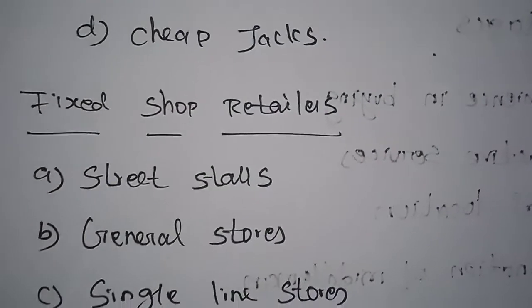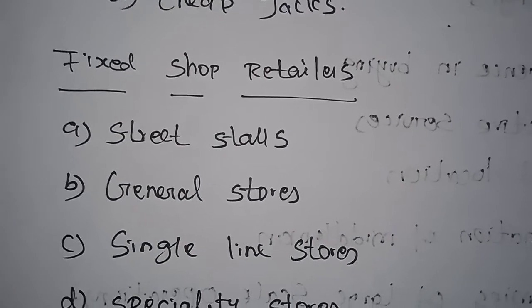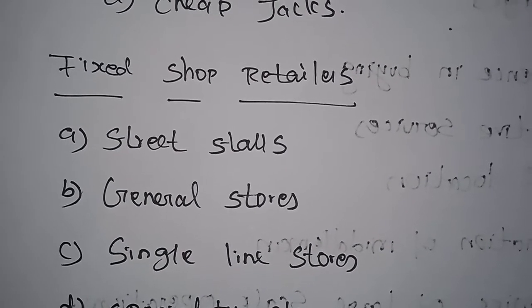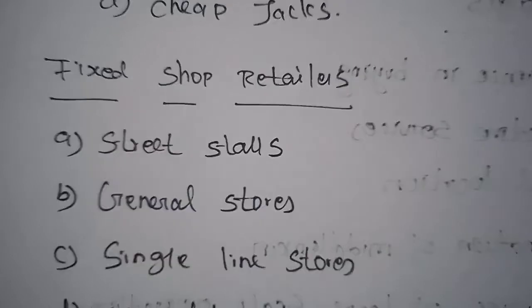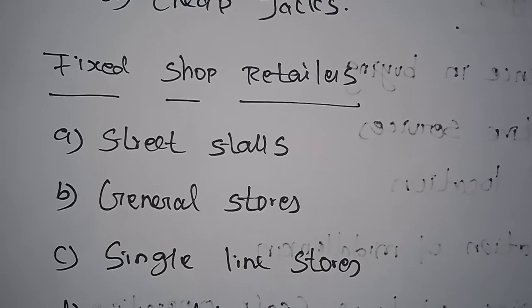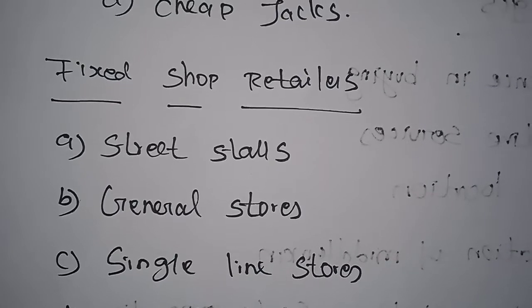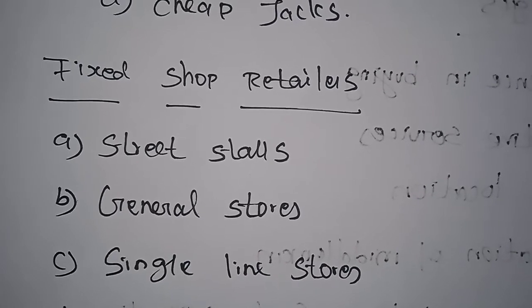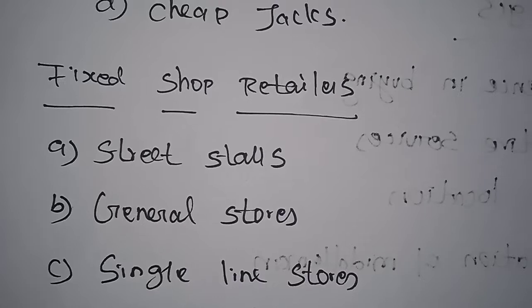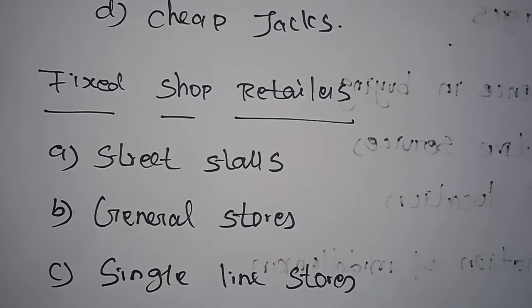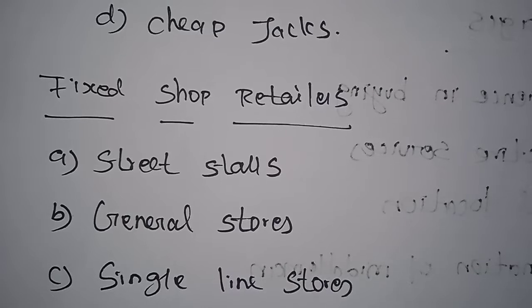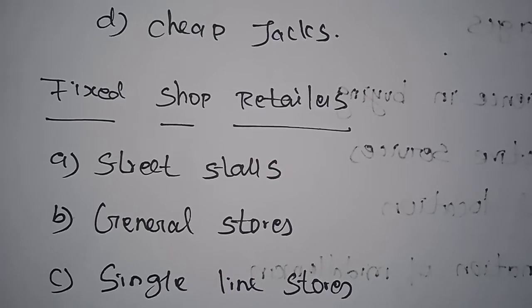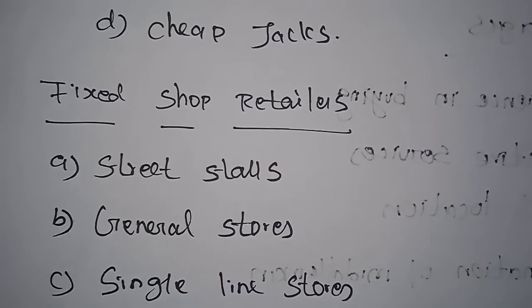Fixed shop of small retailers. First one is street stalls. These small shopkeepers are commonly found at street crossings or other busy street corners, attract the floating customers and deal in a cheap variety of goods like grocery products, toys, soft drinks, etc.